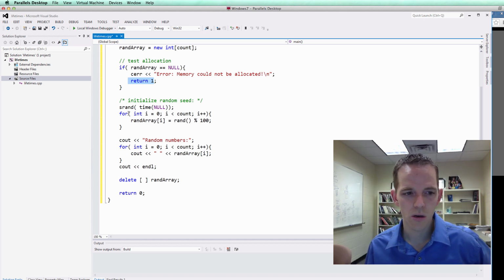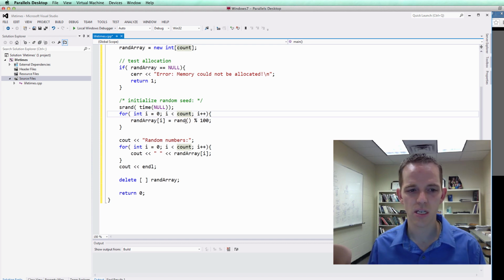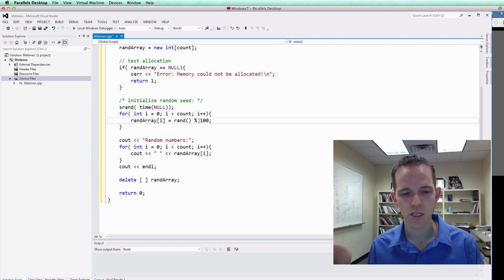So we're just going to loop through. We've allocated count amount of space for each number, and so we're going to just get a number between 0 and 99, and assign it into that array. So we can treat rand array as a pointer to count number of ints, and so we can use that as an array. Then we're just going to print them out. And of course, with every new, we have a delete, so we clean up memory.